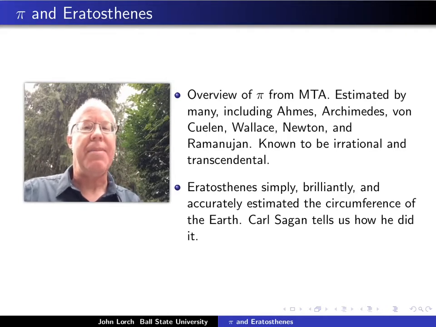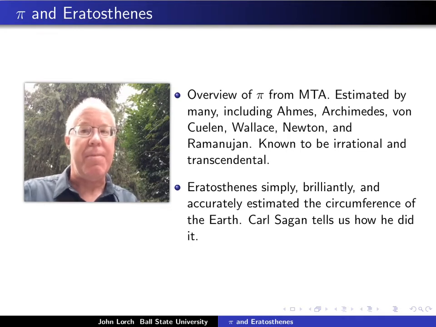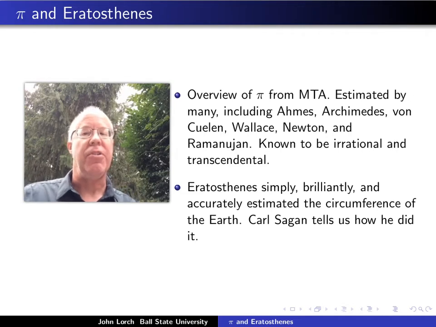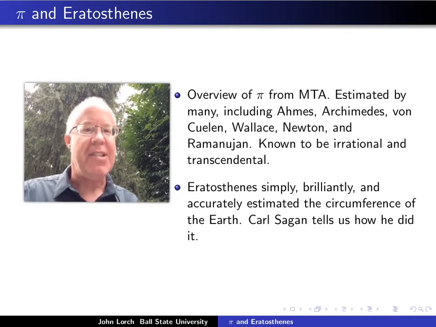It was estimated by many people throughout the history of math, perhaps first by the scribe Ahmose in the Rhind papyrus from ancient Egypt, in which the scribe is asked to compute the area of a round field, and this problem implicitly gives an estimate of pi. In fact, it turns out to be about 3.16. It was further estimated by other people in antiquity, including Archimedes, and we'll be discussing his important and influential estimate of pi in next week's lessons.